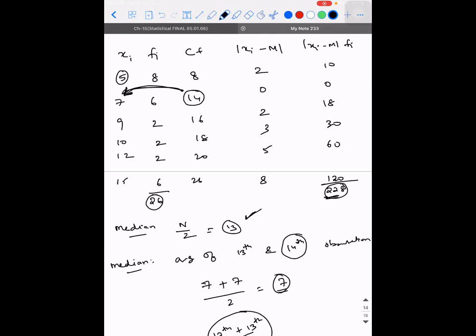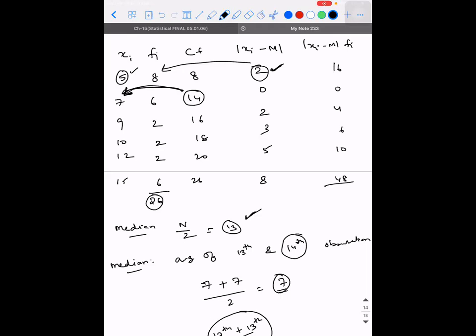So xi minus m, that is 2. I'm extremely sorry, guys. There is a mistake in what I did. It's simple, you can observe it. I multiplied 2 with 5. When I did it fast, I made a mistake. What I should have multiplied with is the frequency, 8. So 2 should be multiplied with 8: 16, 0, then 4, 6, 10, 48.